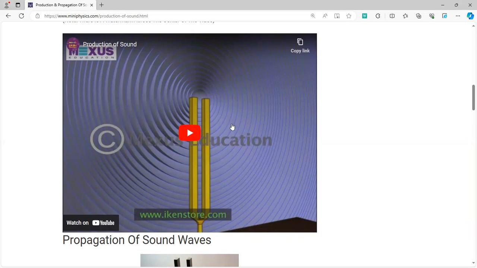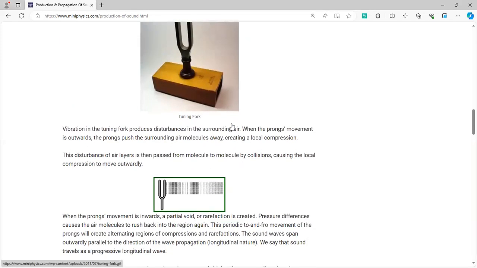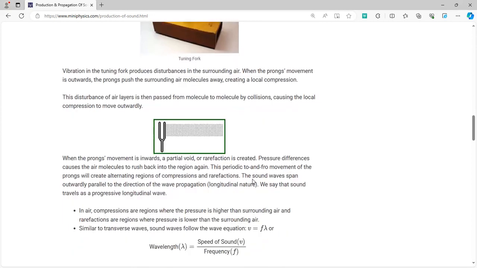It is represented by lambda. You can see that there are some darker lines and some lighter lines. The darker lines I talked to you about previously are the compressions, and the lighter regions are the rarefactions.